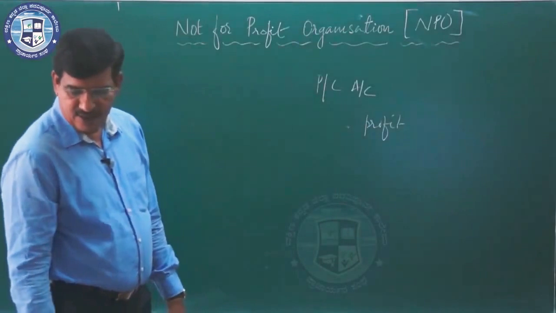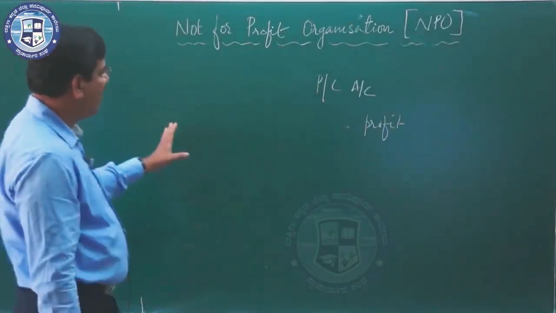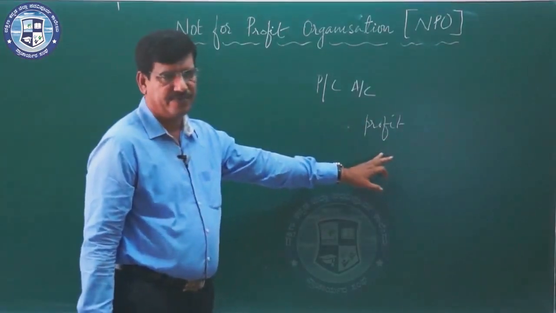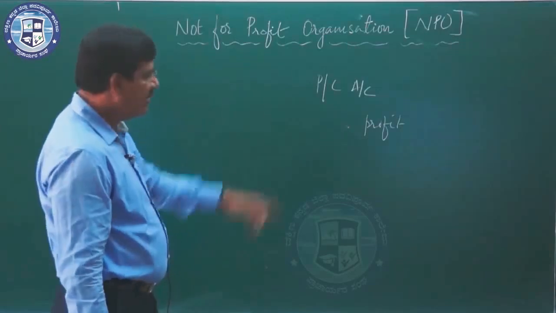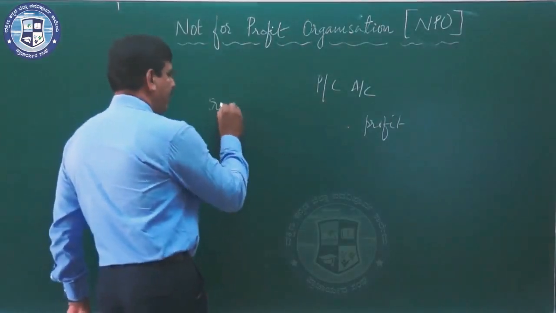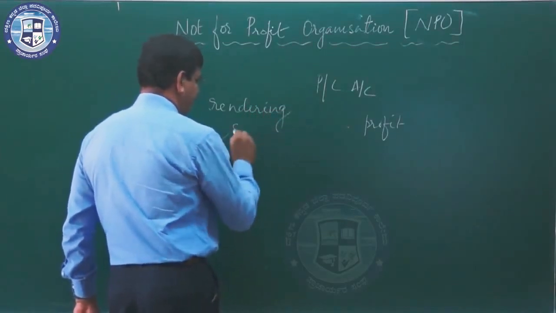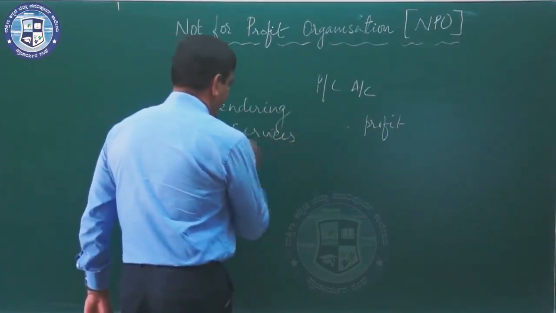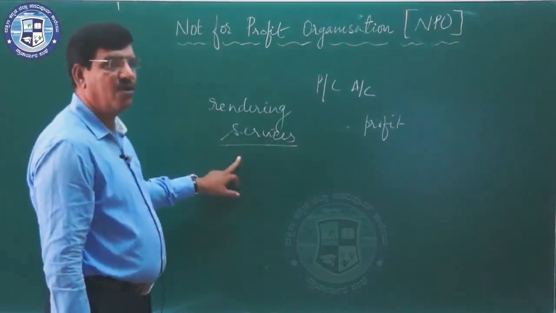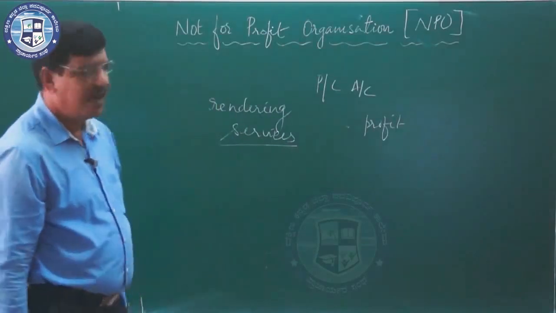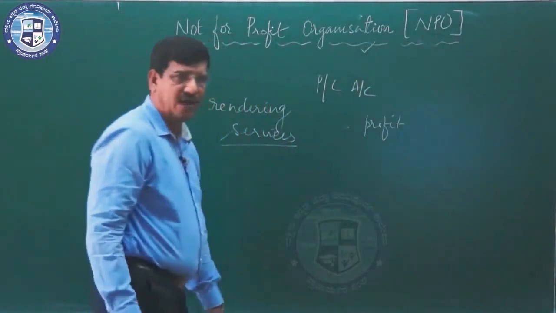But there are a lot of business concerns which are not aimed at earning profit. They are established for the purpose of rendering useful services to the society. Rendering services is the main objective of certain organizations, and those organizations are called not-for-profit organizations.